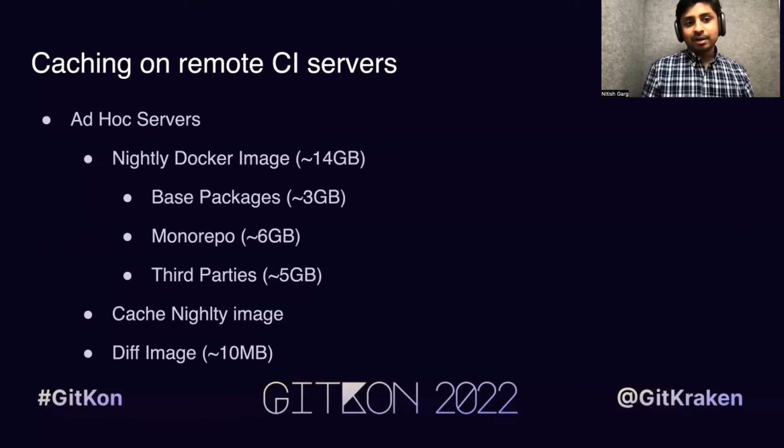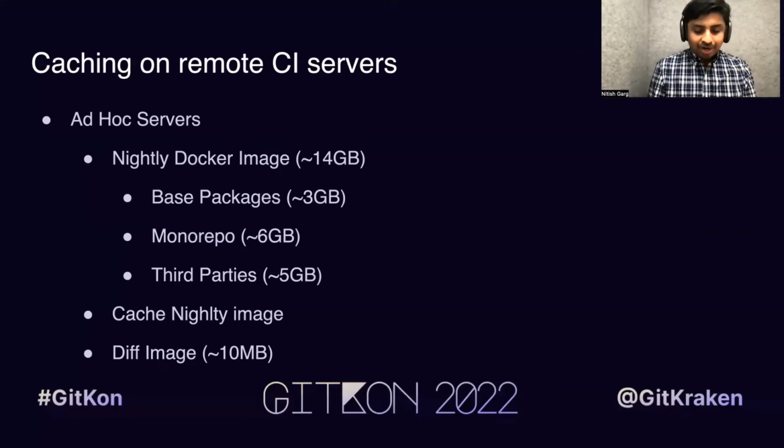So when we are launching these ad hoc servers on the fly during the daytime, we need to make sure they are able to join the workforce in a timely manner, and so that's why we need some sort of caching techniques in place. And we're going to talk about how. The first thing we do for caching on the ad hoc server is we build a Docker image at 2 a.m.